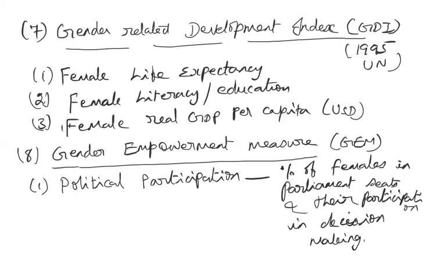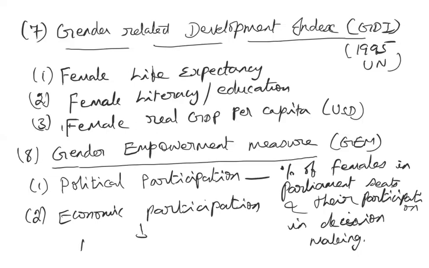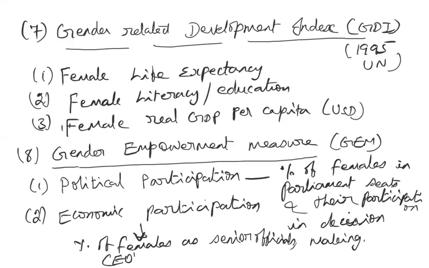And the second one is what is their economic participation. So economic participation is the percentage of females as top officials, senior officials, CEOs, managers, and other professionals.